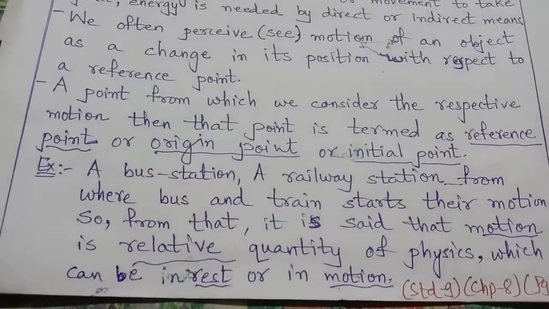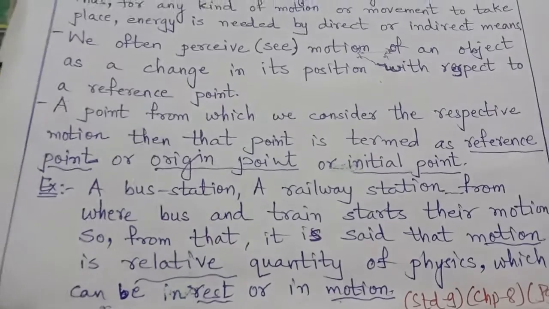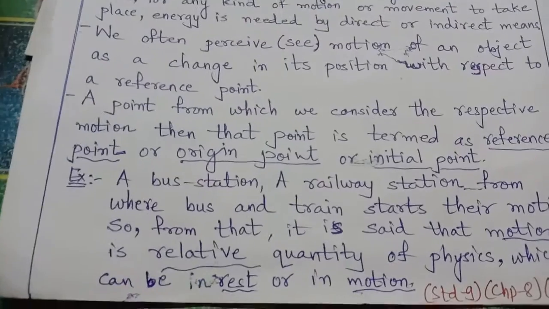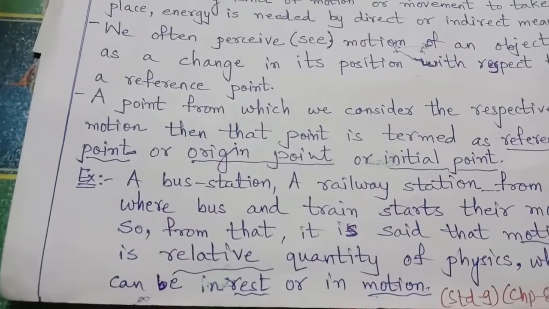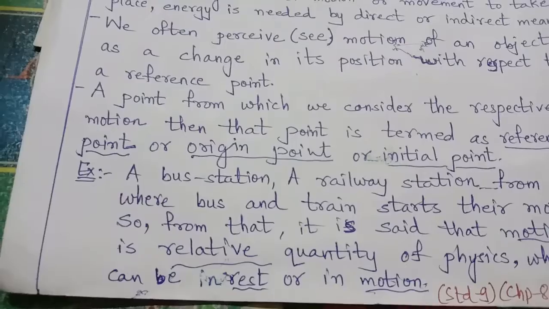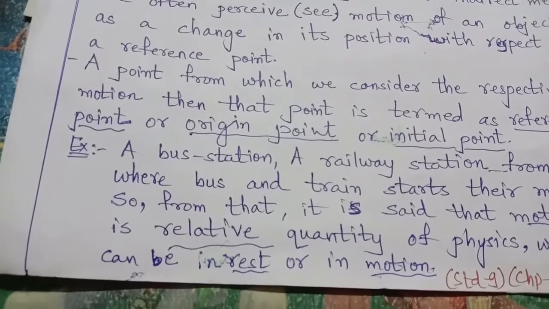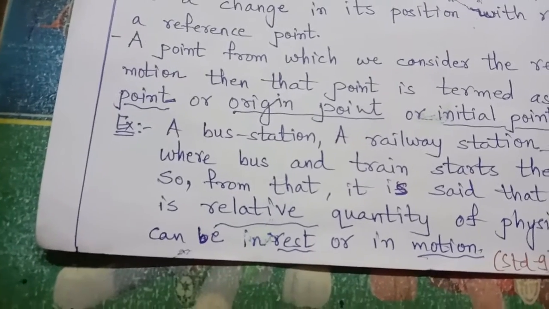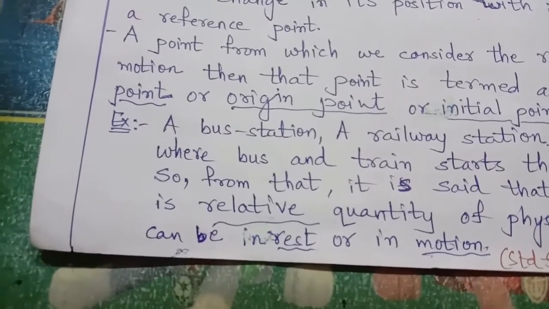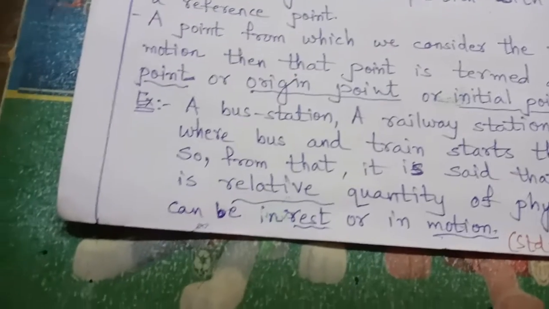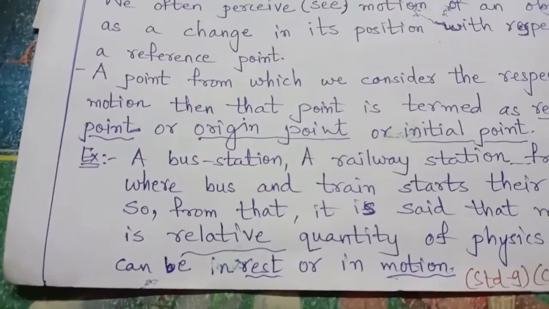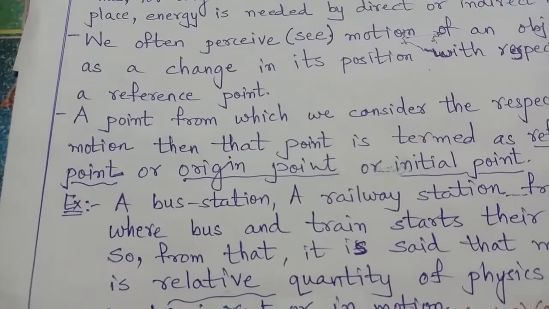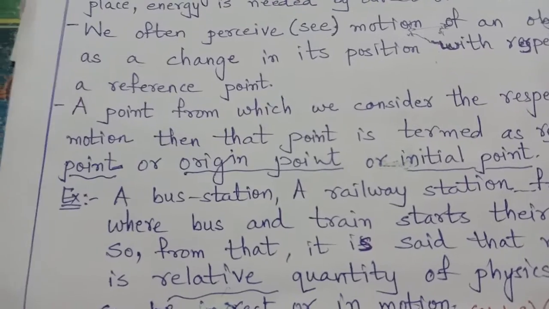If I take an example, suppose the school is the reference point. Now, from the reference school, if I say that my house is 2 kilometers towards the north of the school, and my friend's house is 5 kilometers towards the south of the school, that means I have an idea of the relation of my house to the school.